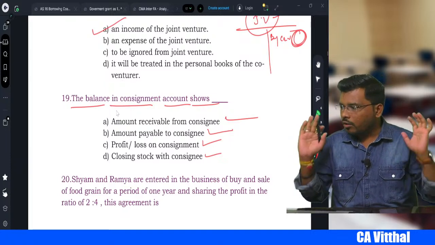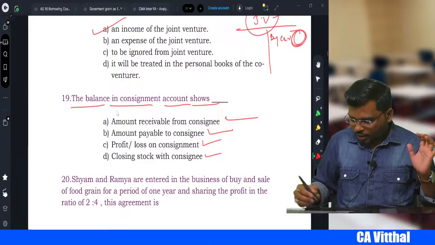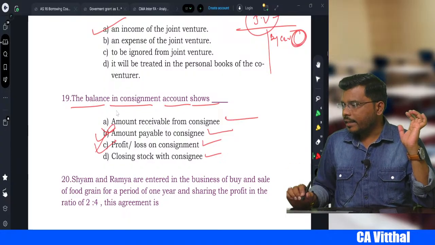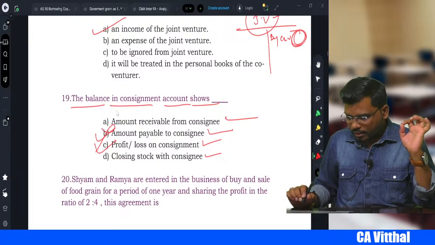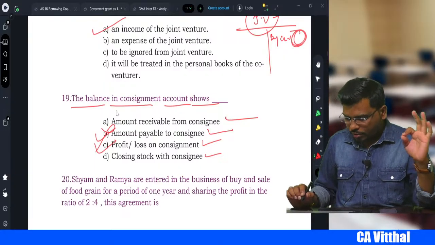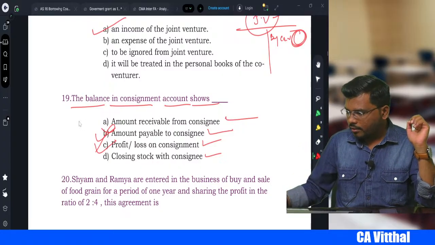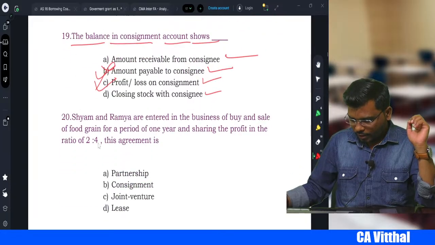Profit or loss, right? So option C will be the correct answer, because the consignment account will always show the profit or loss on a consignment, right? Yes, next one. Okay, yes, very good, Nandini.